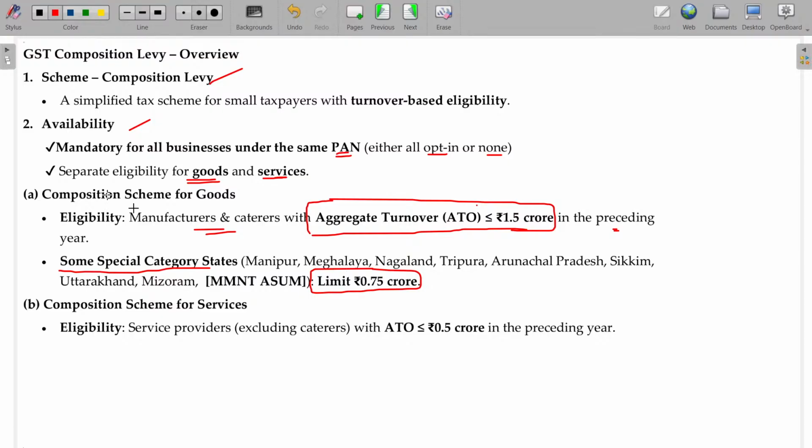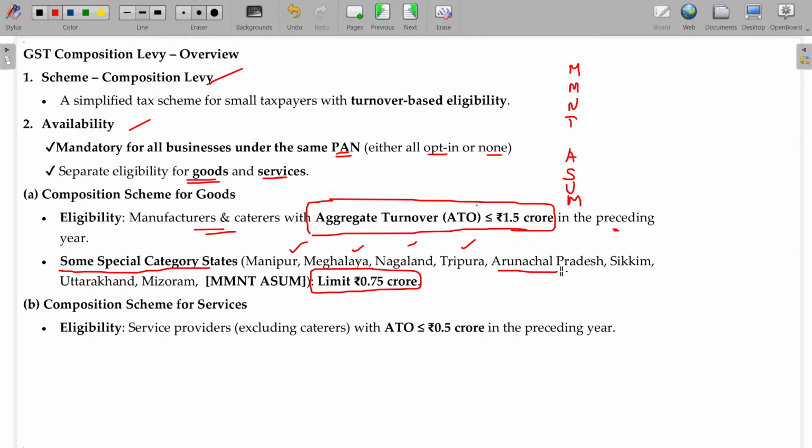So special category states, MMNT sum, MMNT, okay. These are the 8 states considered for the special category states. In these 8 states, the limit being only 75 lakhs. All these are northeast states in India. So northeast side, right? Manipur, Meghalaya, Nagaland, Tripura. Manipur, Meghalaya, Nagaland and Tripura, MMNT.